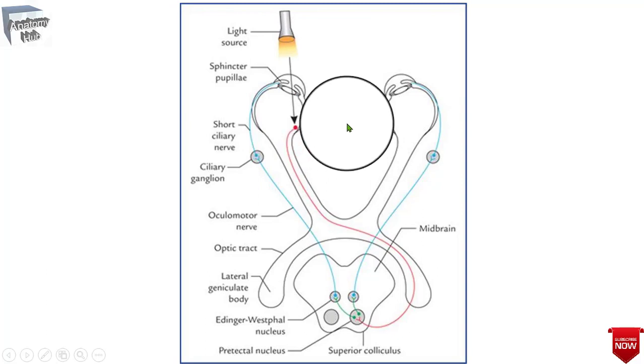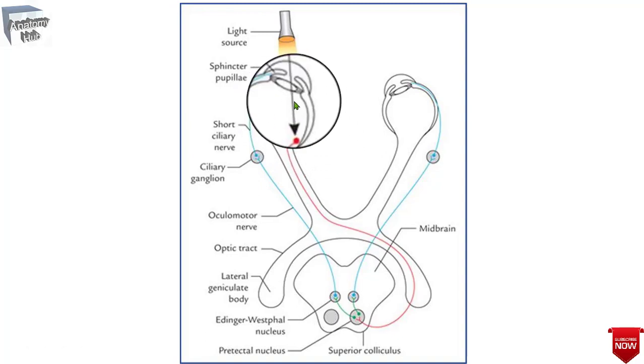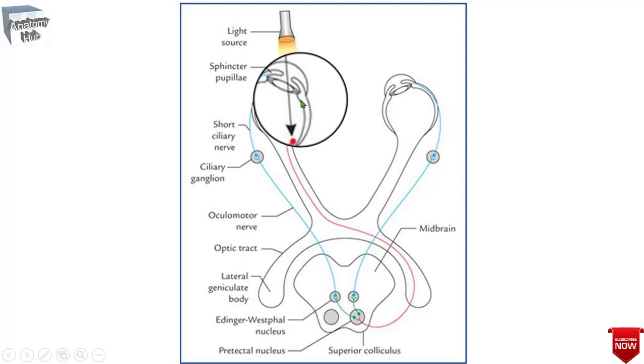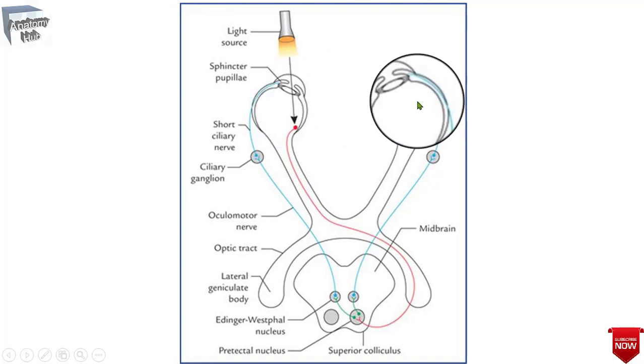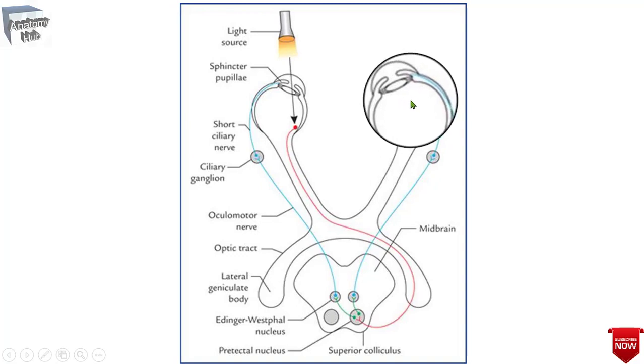The constriction of the pupil of the eye on which the light is shone is termed the direct light reflex. The constriction of the pupil of the other eye, even though no light falls upon that eye, is termed the indirect or consensual light reflex.